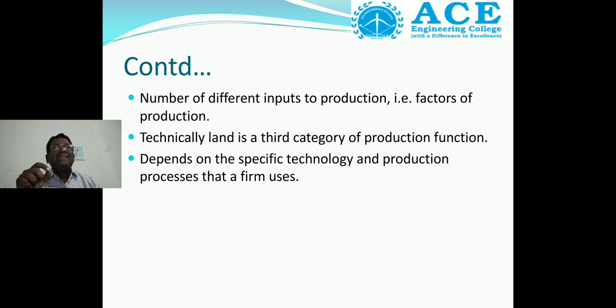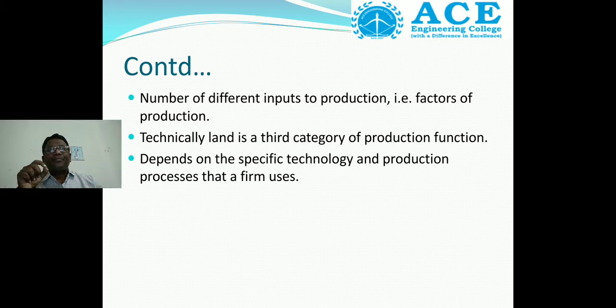Second, technically, land is the third category of production. Next, it depends upon the specific technology and production process that a firm uses. So the first one is the factors of production, the second is that land is the third category, and the third is the specific technology and production process that the firm is using. These influence the production function.